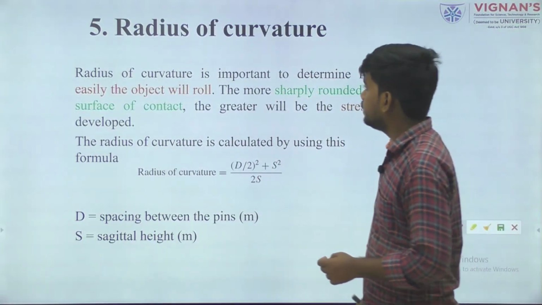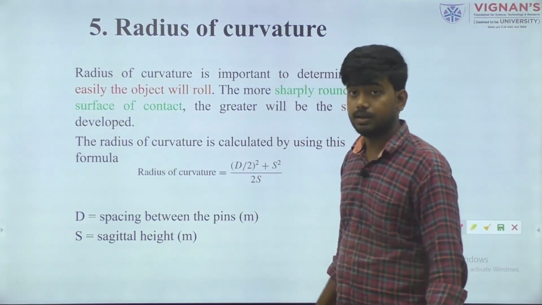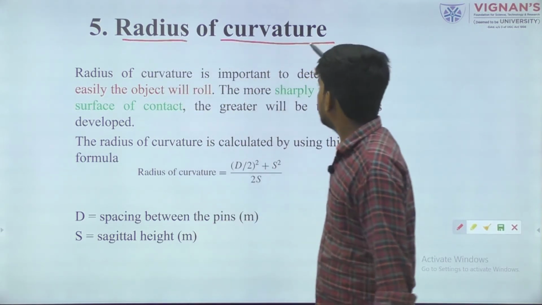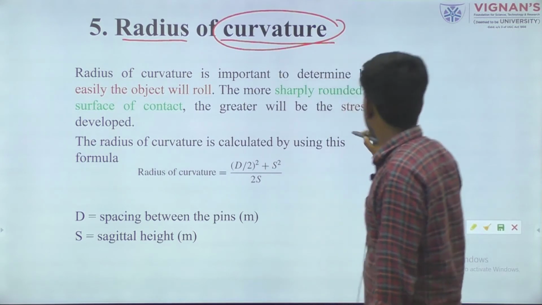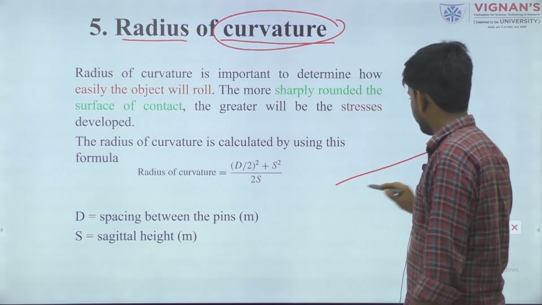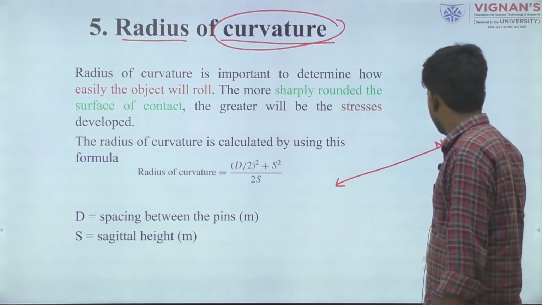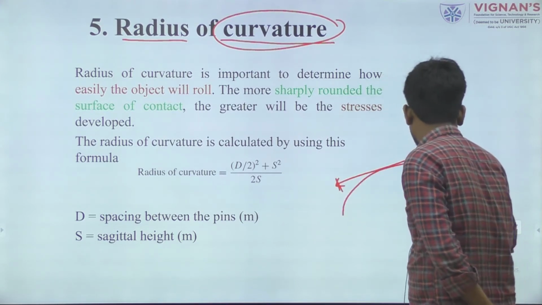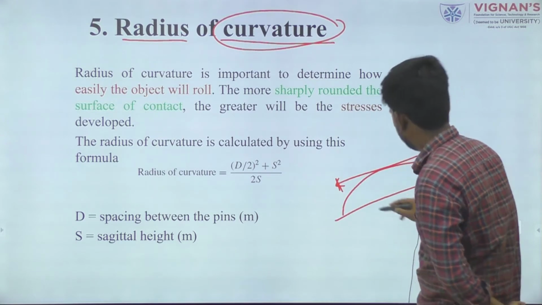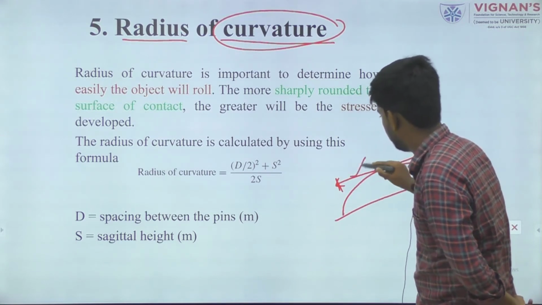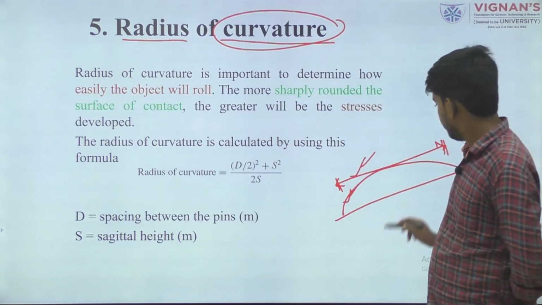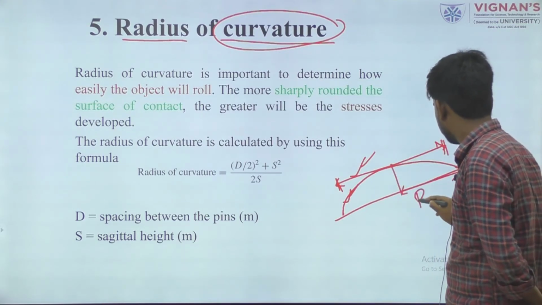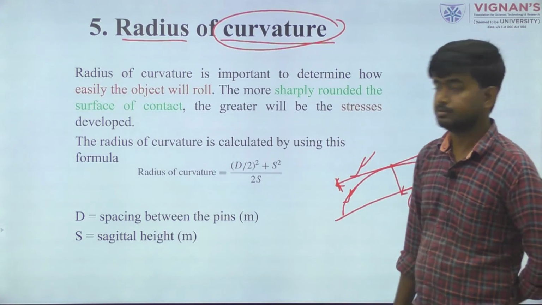The second thing that I told you about is the radius of curvature. Curvature means, we can say this is a straight line and this is a curved line. What will be the radius of this curved line?